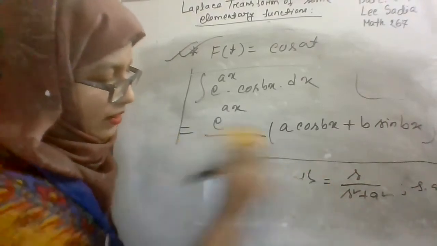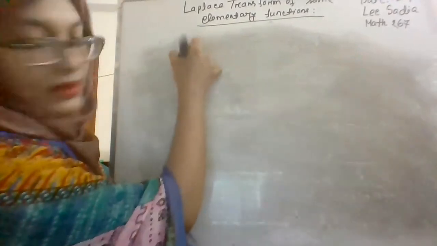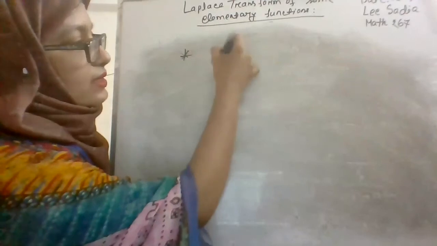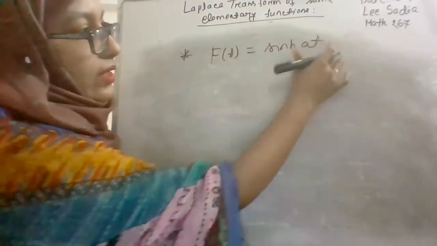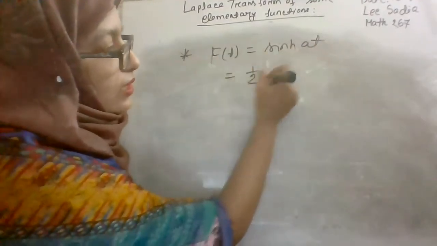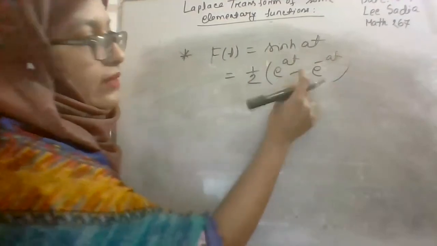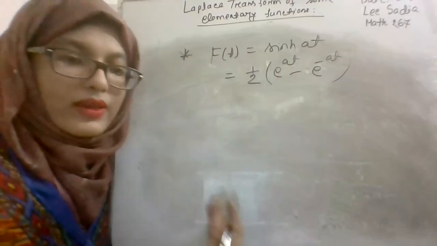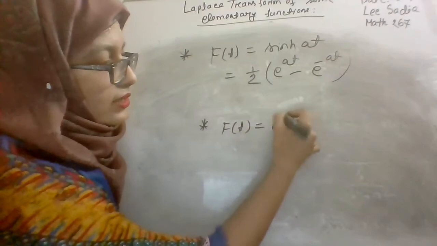Okay, there are two more formulas, the sine hyperbolic function and the cos hyperbolic function. Suppose f of t is equal to sine hyperbolic at. The formula for sine hyperbolic is half of e to the power at minus e to the power minus at. In that case you can use the procedure for f of t equal to e to the power at.